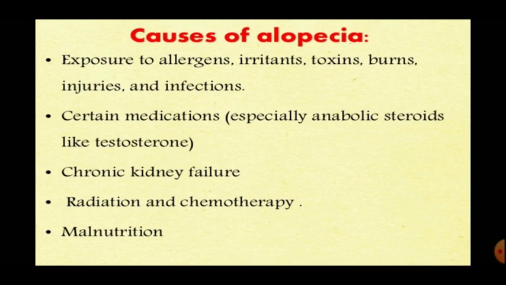The next topic is causes of alopecia. The main causes are exposure to allergens, irritants, toxins, burns, injuries, and infections. Certain medications, especially anabolic steroids like testosterone, can also cause alopecia. Other causes are chronic kidney failure, radiation, chemotherapy, and malnutrition.